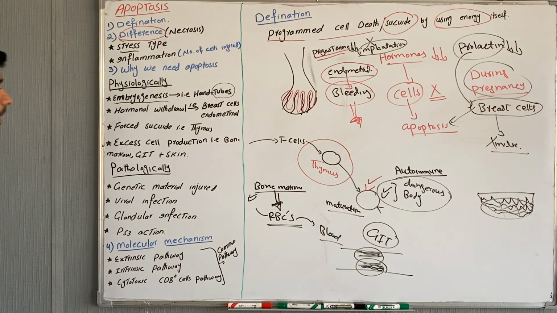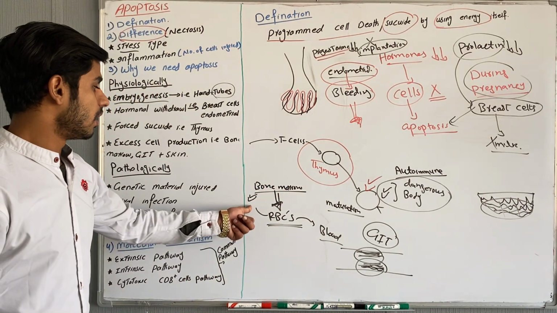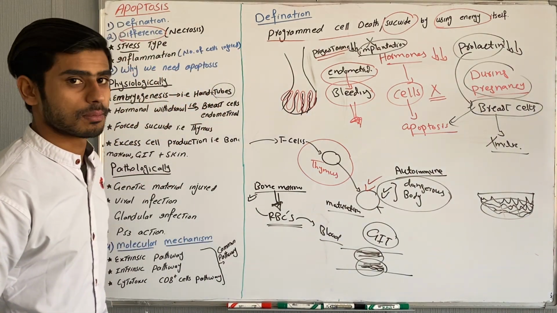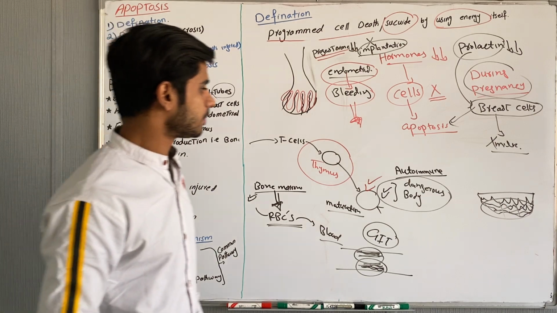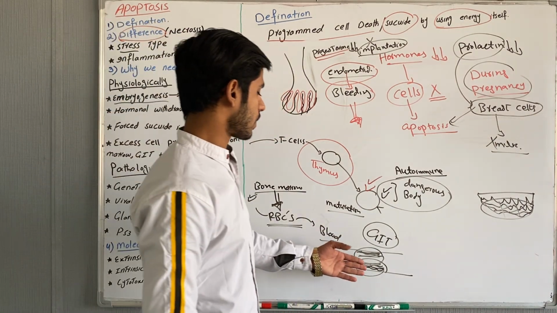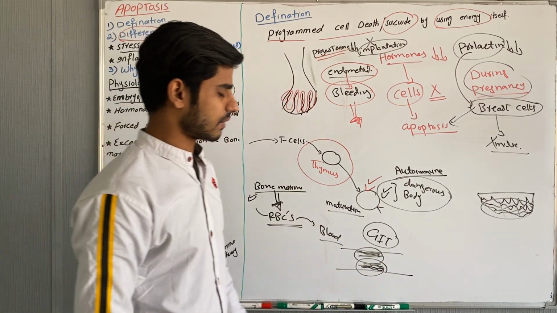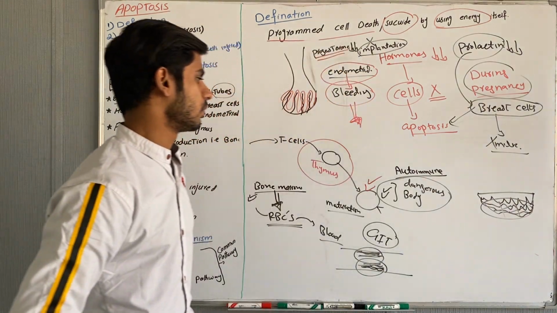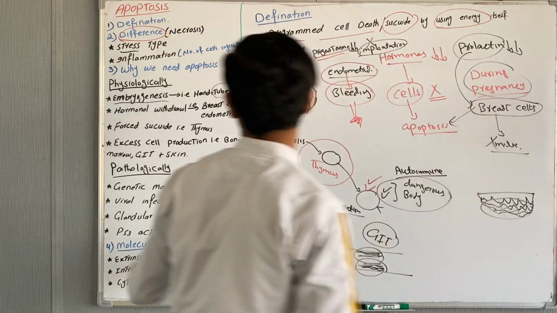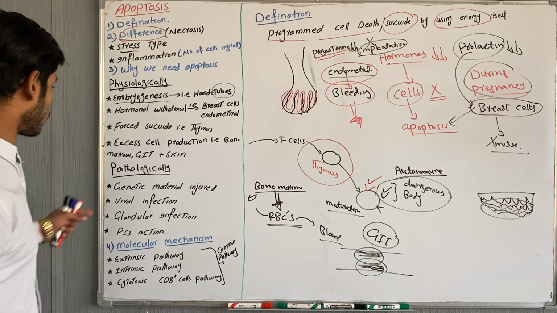The fourth one is excessive cell production, in case of bone marrow. Bone marrow produces more red blood cells, but some undergo apoptosis and some remain in the blood, because we need only a small amount of red blood cells in the blood. And the second is the GIT. In the GIT there are cells that keep producing more and more cells. If these cells did not undergo apoptosis, that would cause closure of the GIT tract. So we need these cells to go into apoptosis. So these were the physiological needs of apoptosis.